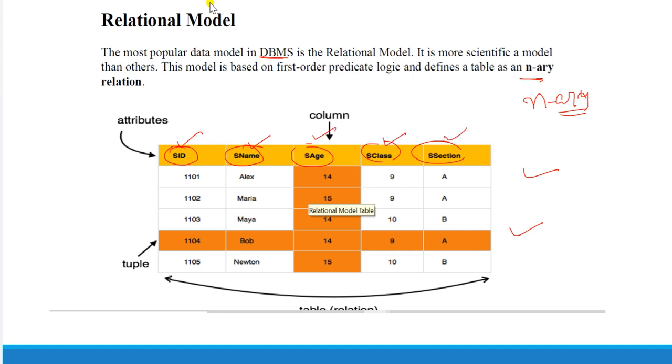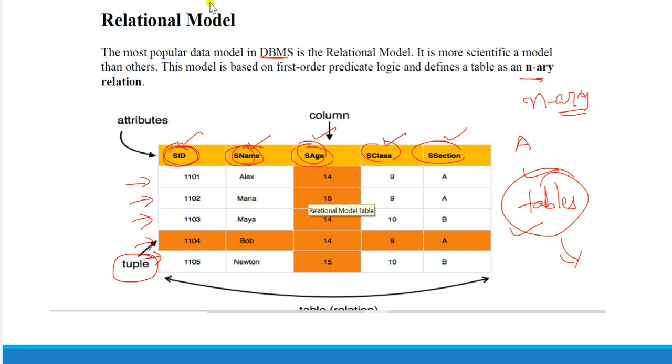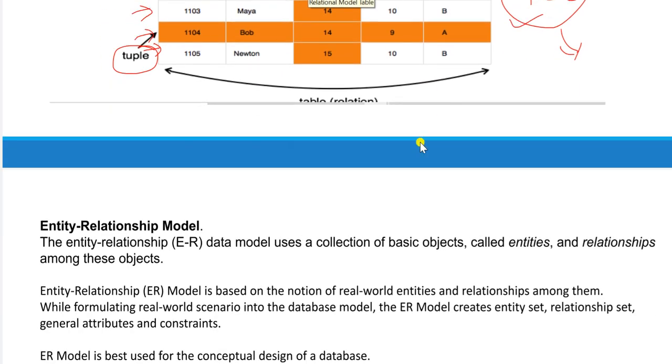For example, you people are from CSC or IT, right? So you have some particular section, like some of the members may be from A section and some of the members may be from B section. These are all what? Tuples. Row data is nothing but a tuple. And this is nothing but an attribute. Like this we have to insert the data into the database with the help of tables. If you save the data in the form of tables, that particular model is the relational model. What is the best example for the relational model? Record based data is the best example.